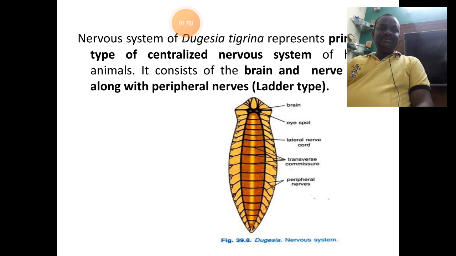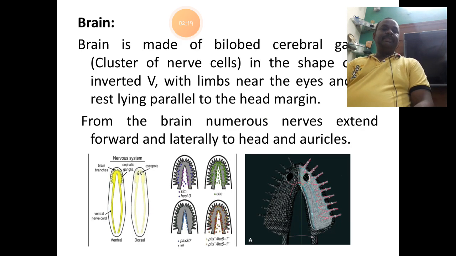It includes a brain and two nerve cords, whereas the peripheral nervous system includes the peripheral nerves. Down in the slide is the picture representing the nervous system of Planaria. Let us now understand each part of the nervous system in detail.